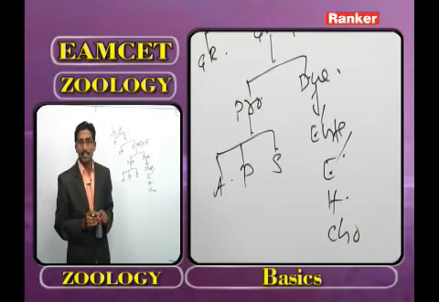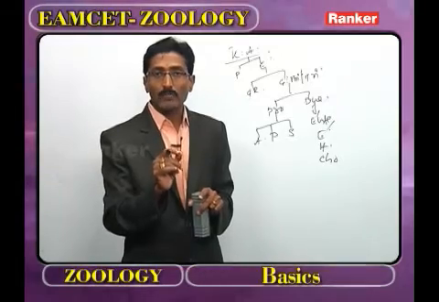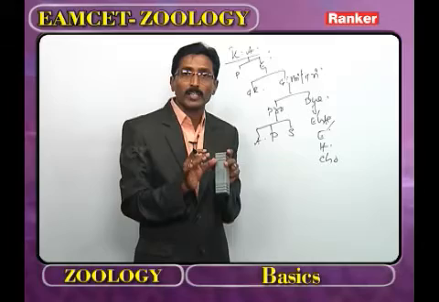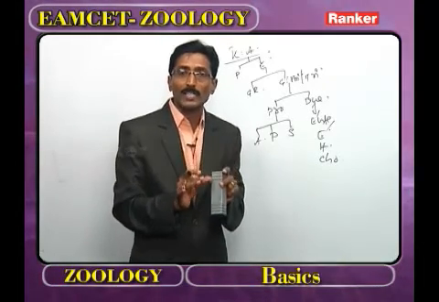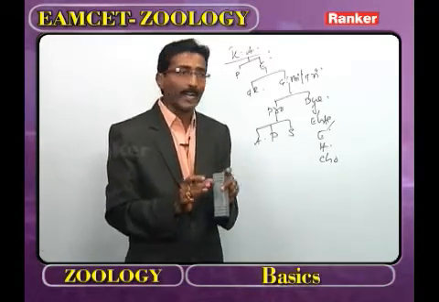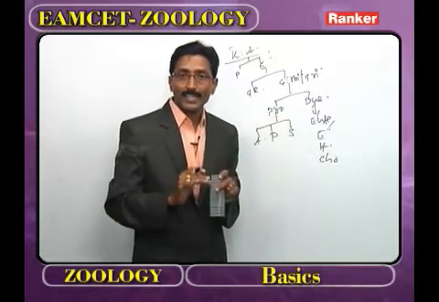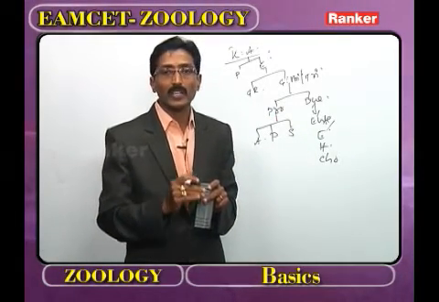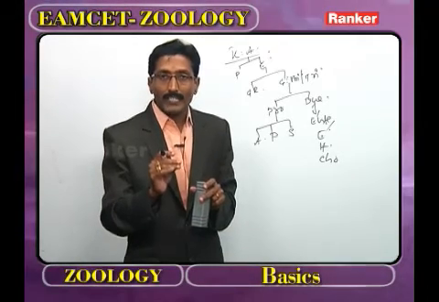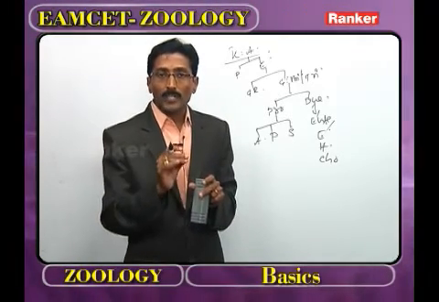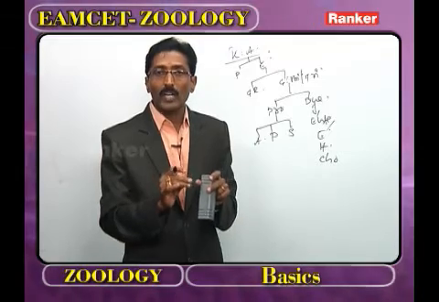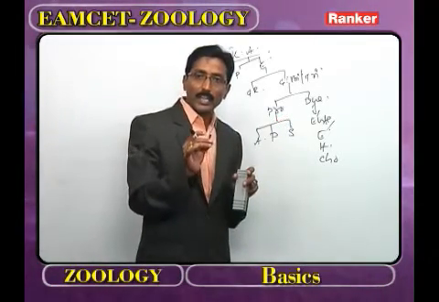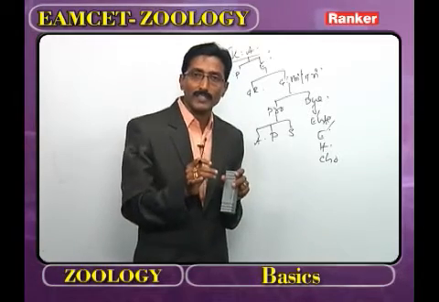Now, this is the first unit, basics. Regarding the EAPCET examination, from the basics we may get 1 mark or may not. In the basics, what is the important part? The outline classification of kingdom Animalia and the species concept. In the next class, we have to discuss the general characters and classification of invertebrates. In the main EAPCET examination, from the invertebrate phyla, we are getting how many marks? The 4 marks.